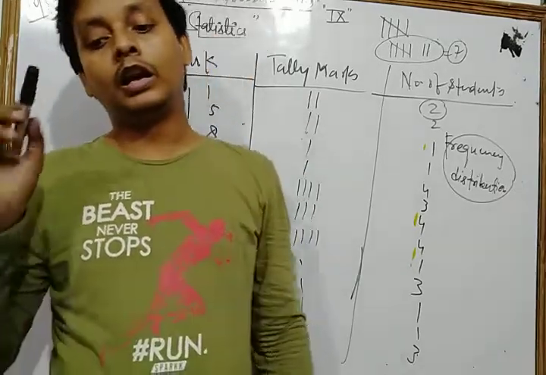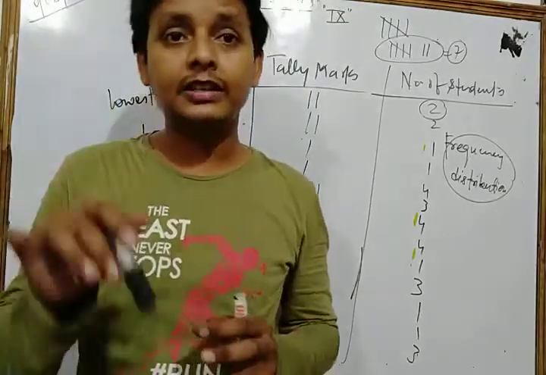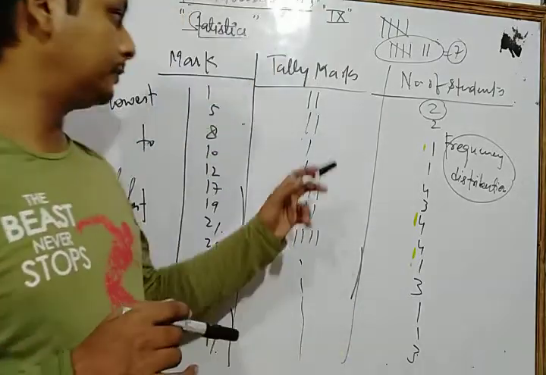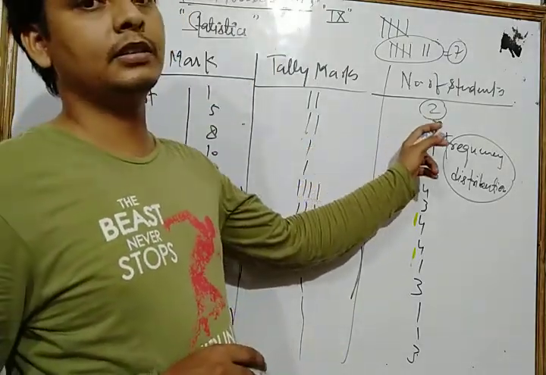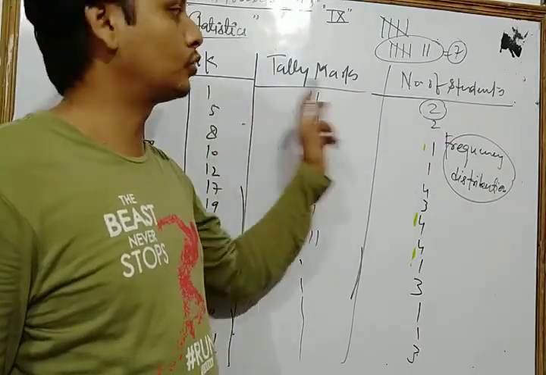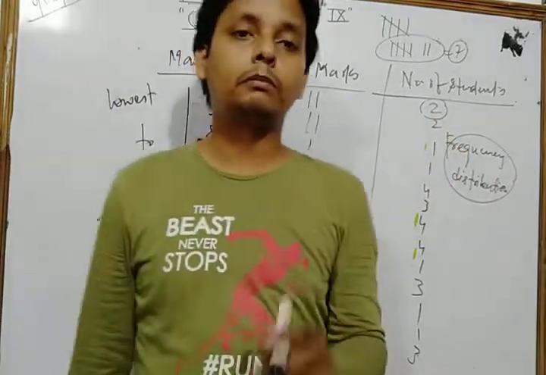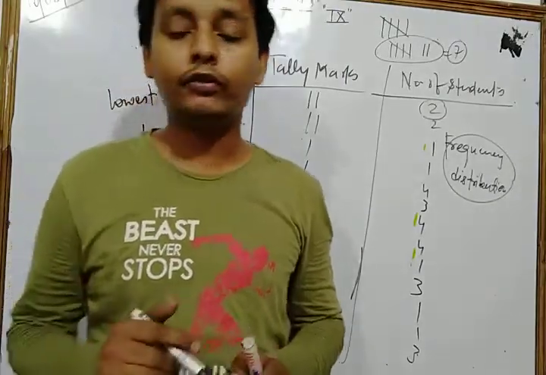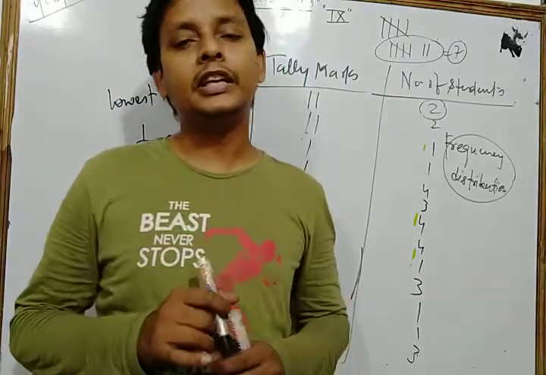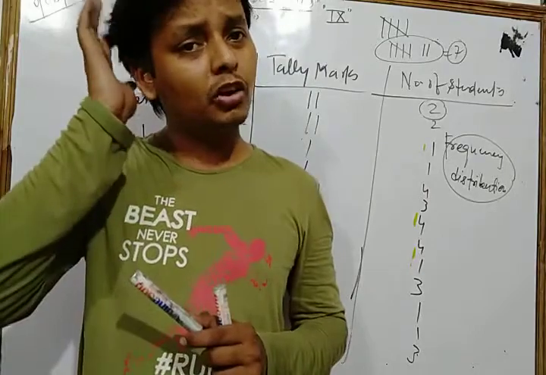The number of times an observation occurs in a given data. Suppose here two students secure the mark 1 in their unit test. So frequency means the number of times an observation occurs in the given data, and is known as the frequency of the observation.